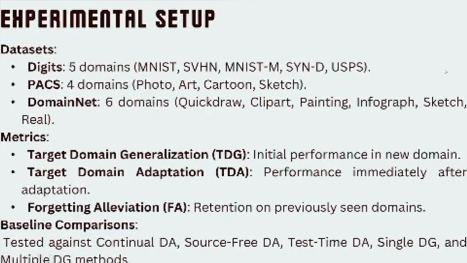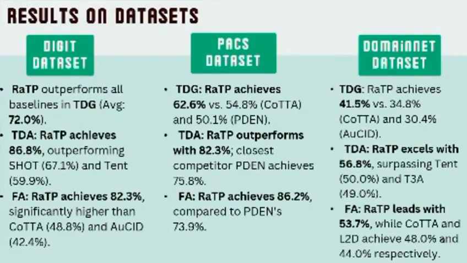So now our experimental setup is as follows. We are using five digits datasets, PACS and DomainNet datasets to evaluate our model, and the metrics are TDG, TDS, and FA as mentioned before. And we have also presented our baseline comparisons with other models. So these are the results of the RATP model on different datasets, and we can see that RATP has almost outperformed all other baseline models in all the metric aspects.